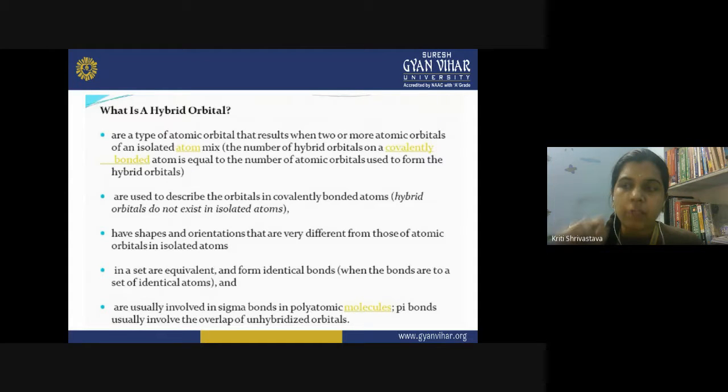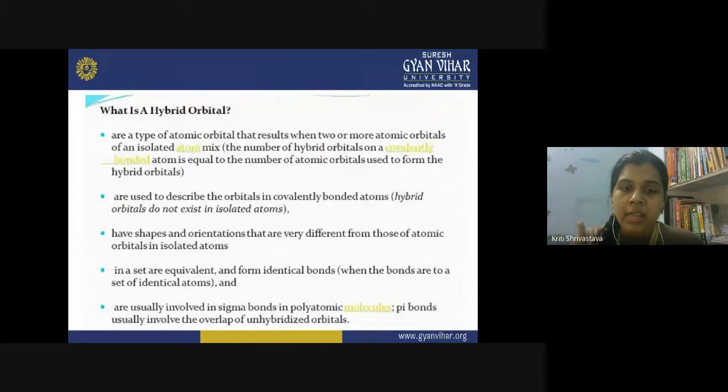So when the bond formation takes place, all the bonds will have similar bond length, and all the bonds will have similar bond angle, that is 120 degrees. This is due to the identical nature of all the hybrid orbitals. Now they are usually involved in the sigma bonds in polyatomic molecules. So when we talk about the concept of hybridization, this is only and only for the sigma bond.